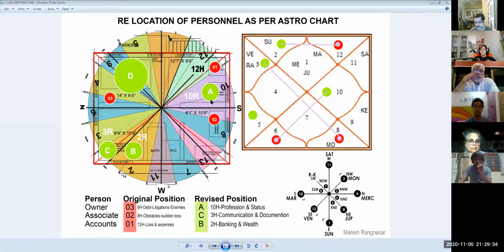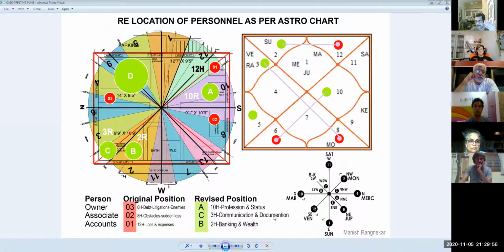That is the house of profession. He had said that when he started his business, he was doing very well in his profession. So this zone is good. I have marked it as good, and I said you need to sit in this zone because that is the house of profession. Till then he had not told me where he was sitting. Okay, that is done. The second thing is the 3rd house of communication and documentation, which is also printing,